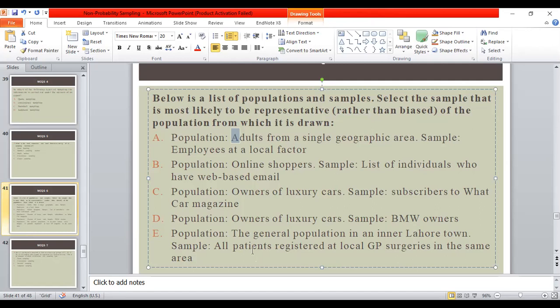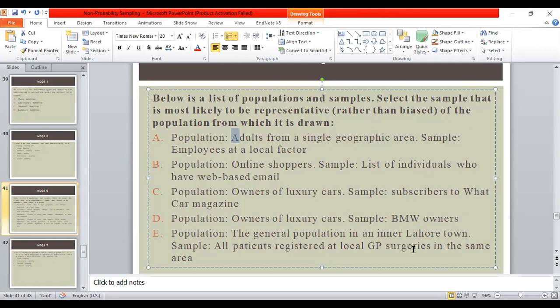The correct answer is E, because in this the population is the general population, which is the target population in an inner Lahore town, and the sample represents all patients registered at local GP surgeries in the same area. Therefore we see the registered patients and we get the sampling frame.